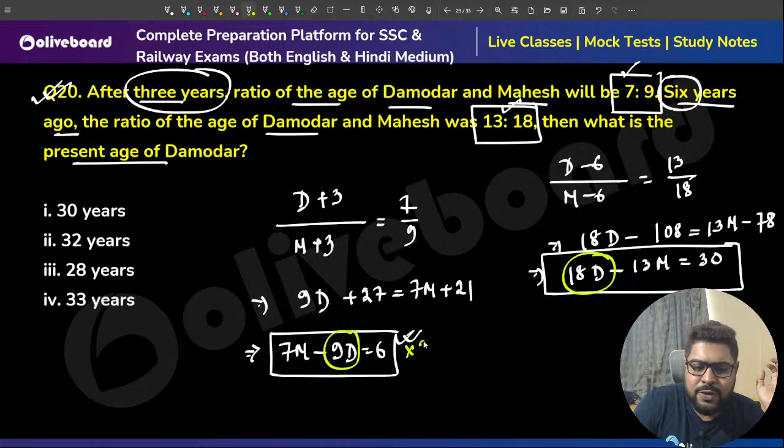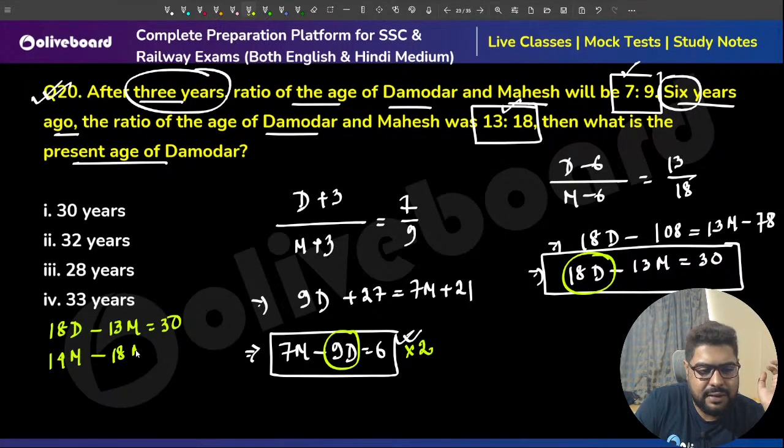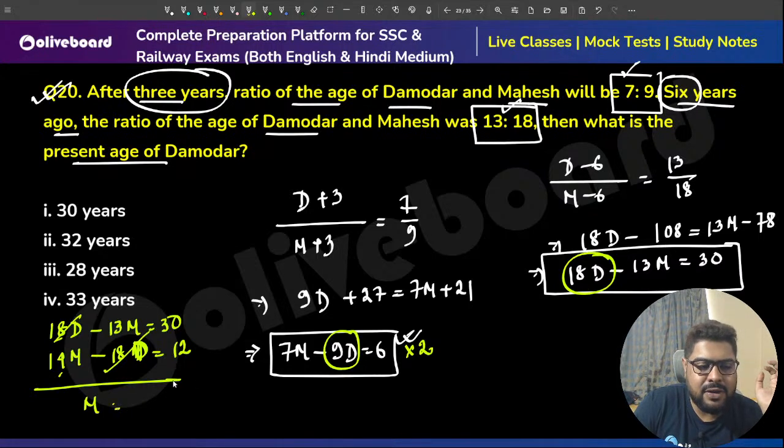You see 9d and this is 18d, so multiply by 2. I'm writing it like this: 18d minus 13m is 30, and 14m minus 18d is equal to 6 twos are 12. So add them, the d cancels. 14m minus 13m is m, equal to 30 plus 12... that is 18.